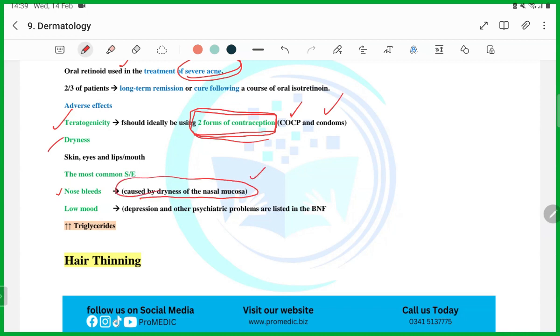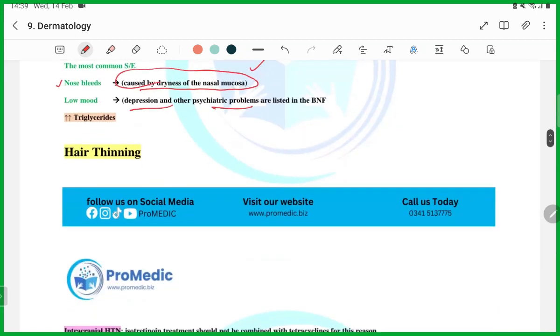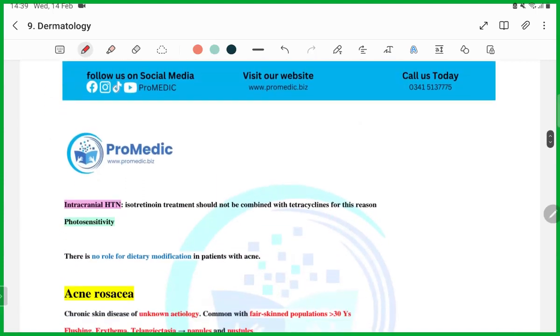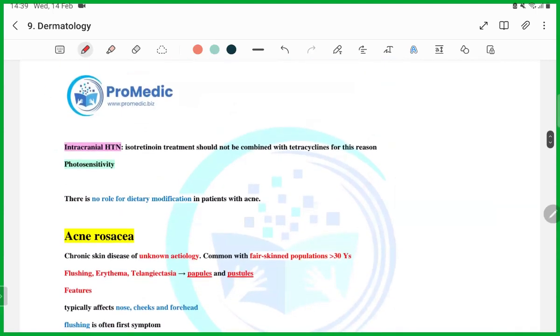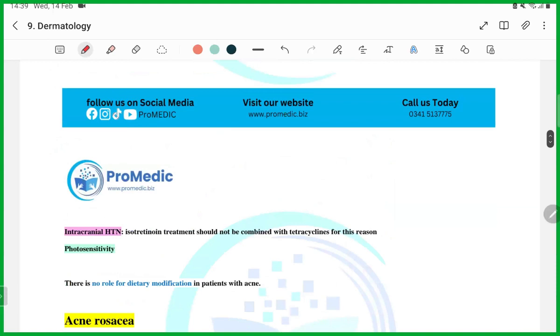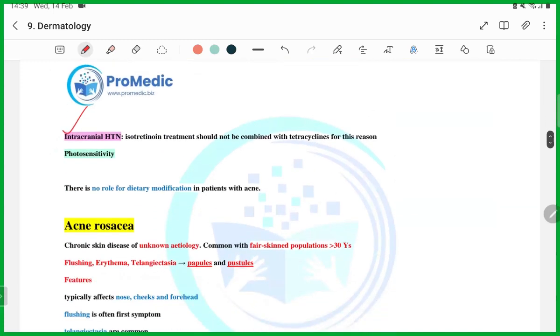Patient can have low mood, depression, and other psychiatric problems. Remember it. It can also increase the triglyceride level. Remember it. Then hair thinning will also be one of the side effects of isotretinoin. Intracranial hypertension is also another side effect. So isotretinoin should not be combined with tetracycline for this reason, guys.